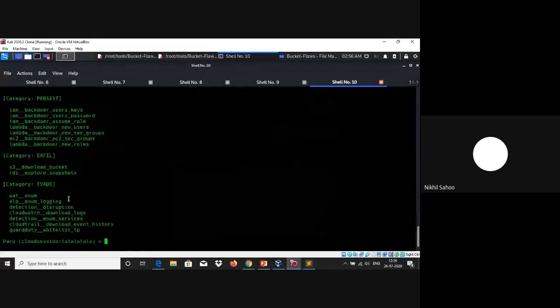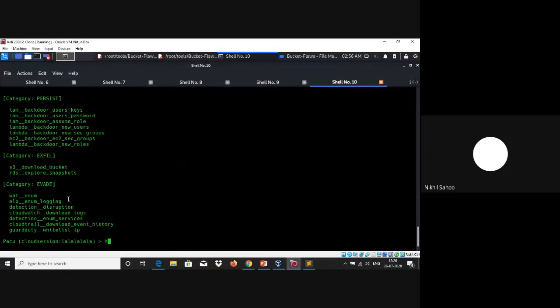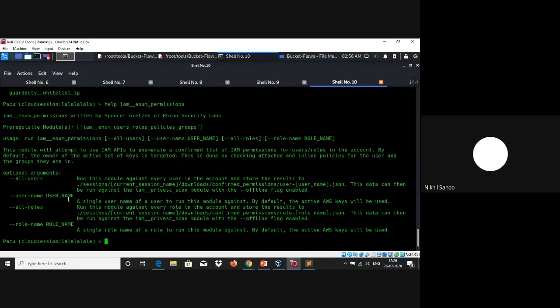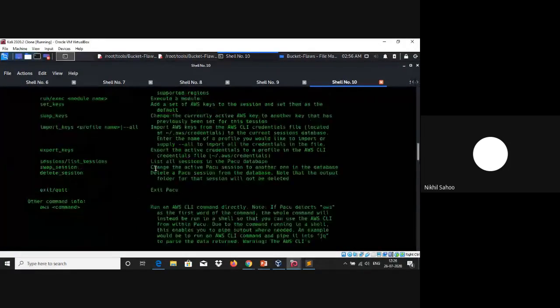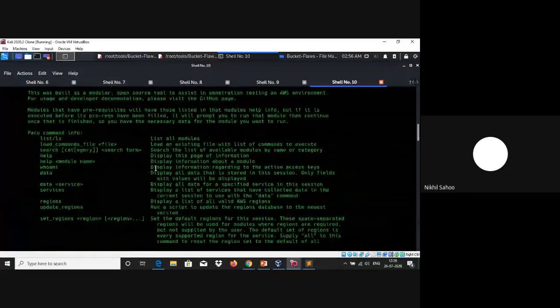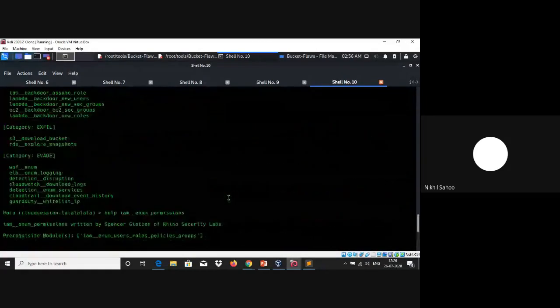If you want help with any module, you can type in help iam__enum_permissions, something like that. Once you do that, it is going to list out how you can run this particular module. And running a module is very simple. Just type in run and then the module name. This won't work here because we don't have any access key set. So this is how you basically run this particular Pacu tool.